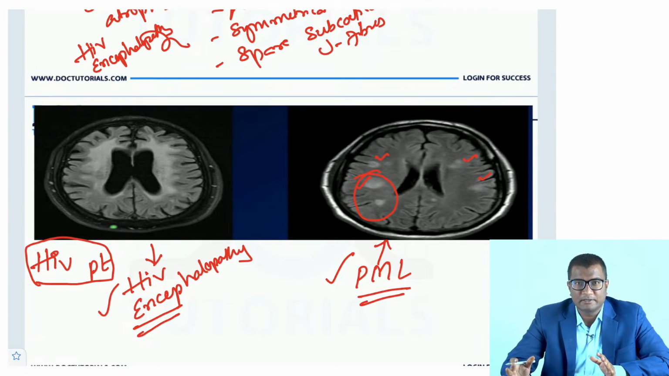Are you clear with this, right? Can you differentiate these two? Just tell me if you can differentiate these two whenever you come across an HIV positive patient with weakness. Is this clear, all of you? Comfortable? Right?